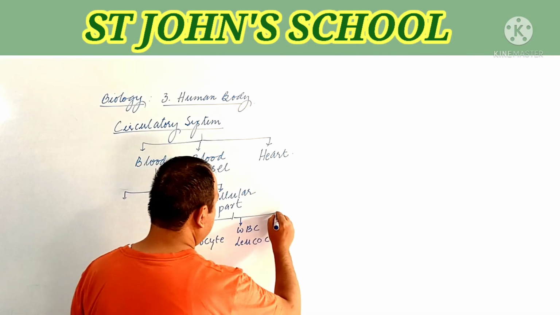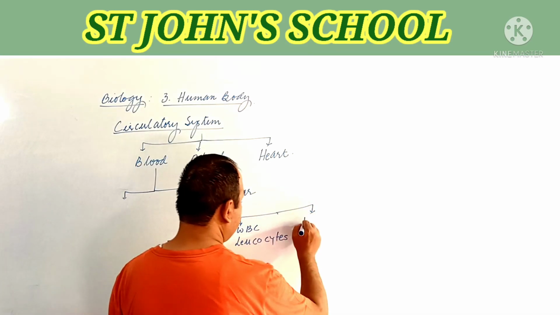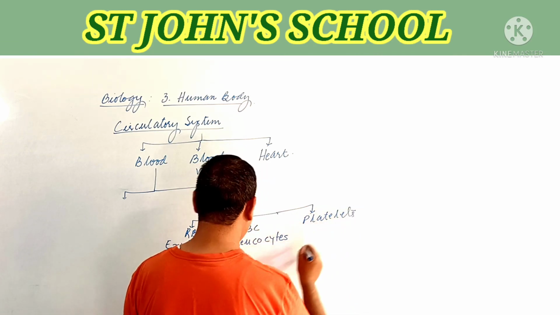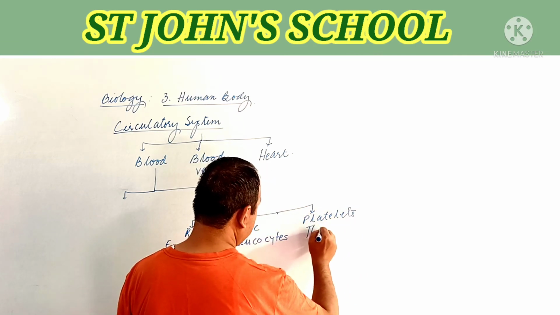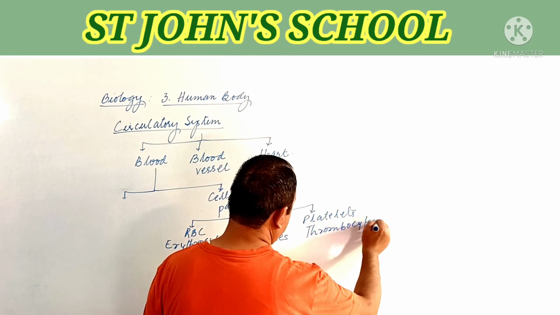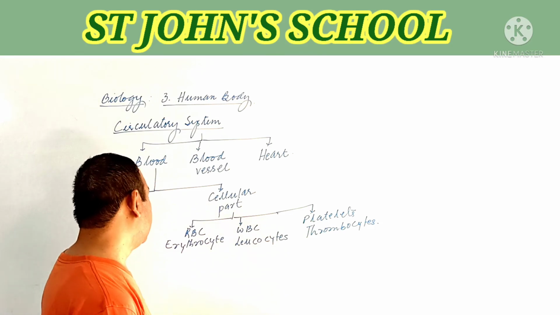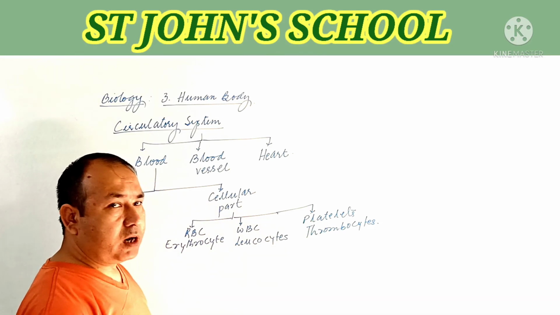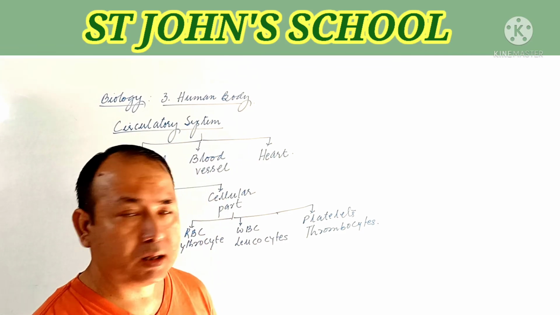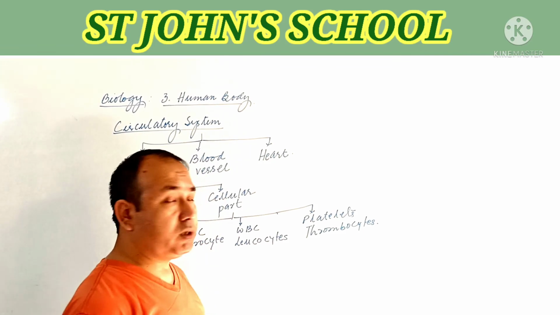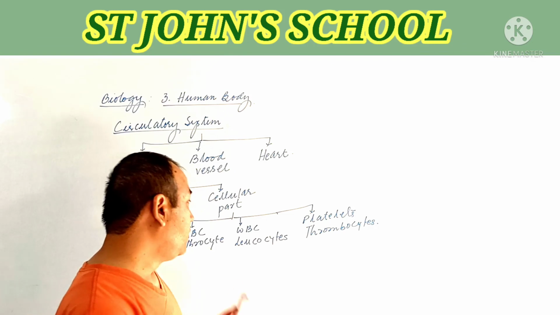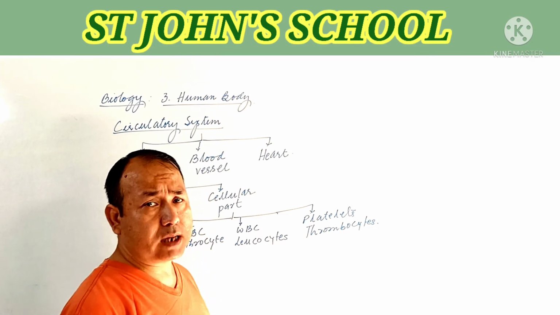And the third one is platelets, which is also called thrombocytes. RBC, red blood cells or red blood corpuscles. WBC, white blood corpuscles. Platelets also called thrombocytes.